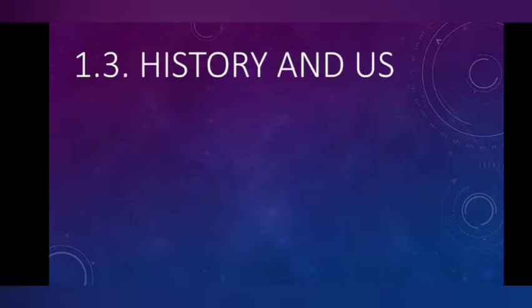Now, in this video, we will study history and us. This is 1.3 of chapter number 1, history and us, we ourselves and history.